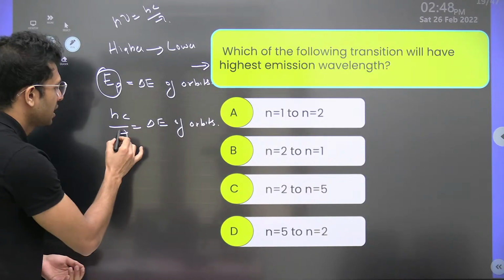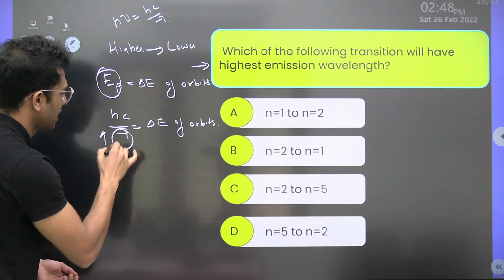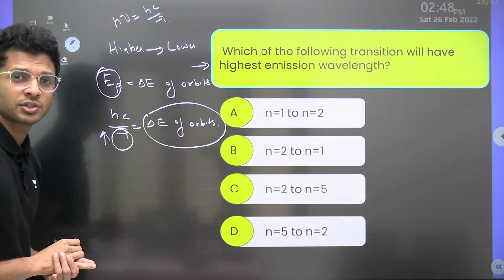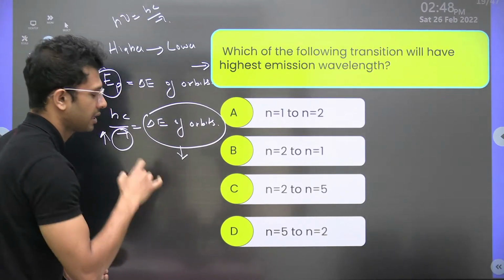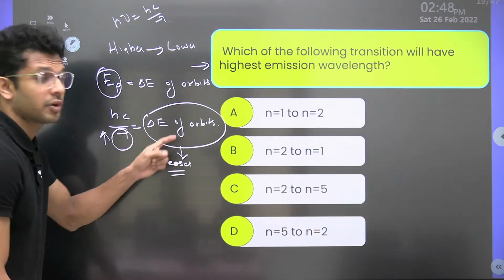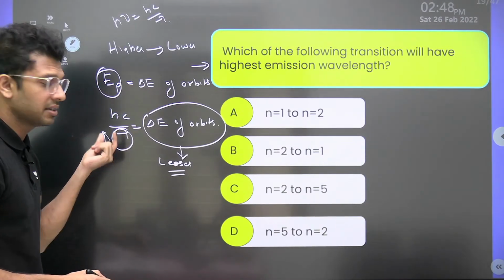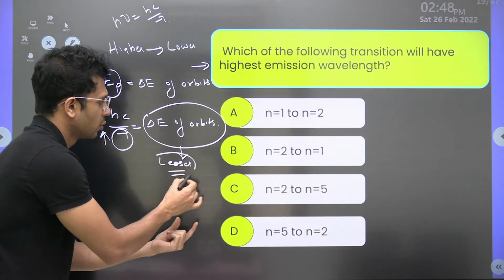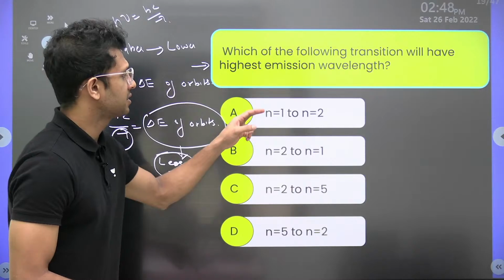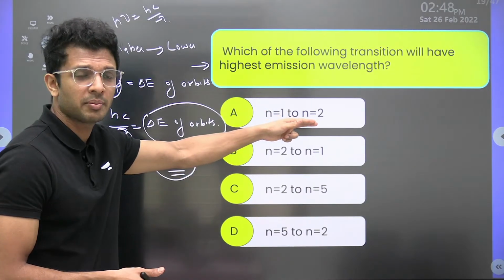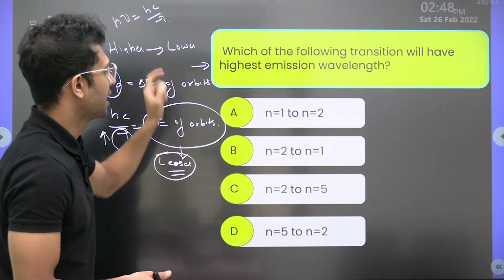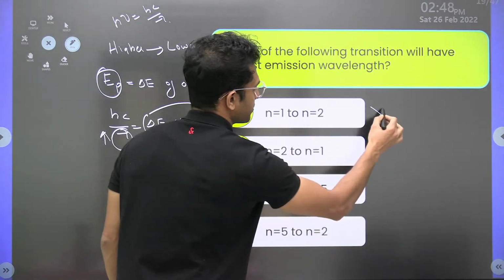Okay. Now tell me, when the wavelength has to be larger, what should be the change in energy of orbits? It should be lesser because they are inversely proportional. So to find that transition with a larger wavelength, we should go for the one with lesser change in orbits. Okay, let's see. Here we have a transition from 1 to 2. Will a photon be emitted? No, because for a photon to get emitted, the basic need is that it has to move from higher to lower. So this will not happen.